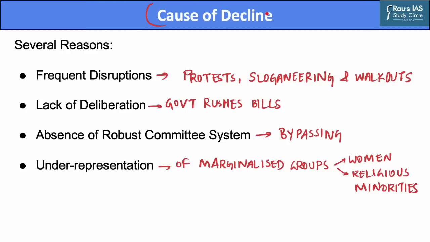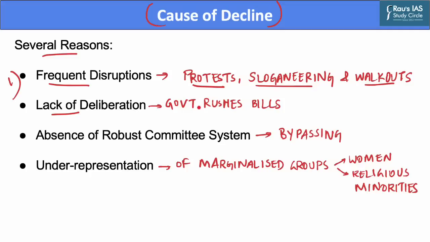Now, let us discuss the causes behind this decline. There are several reasons behind the declining productivity of the Parliament. The first important reason is the frequent disruption that the Parliament faces due to increasing polarization and confrontational politics. MPs often engage in protests, sloganeering, and walkouts, which prevent the smooth functioning of the House. This has resulted in loss of valuable time and resources, thus hindering the legislative process. The second factor is the lack of deliberation, which is due to inadequate preparation by the parliamentarians.